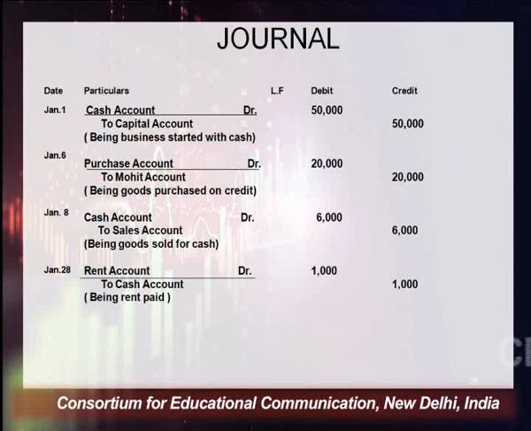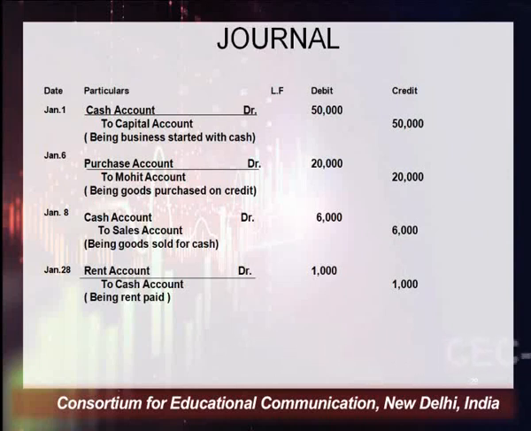One is cash and the other is capital. Cash is an asset, and all types of assets come under real account. The rule of real account is applicable here, and the rule of real account says debit what comes in. So cash is coming into the business, so you have debited that.